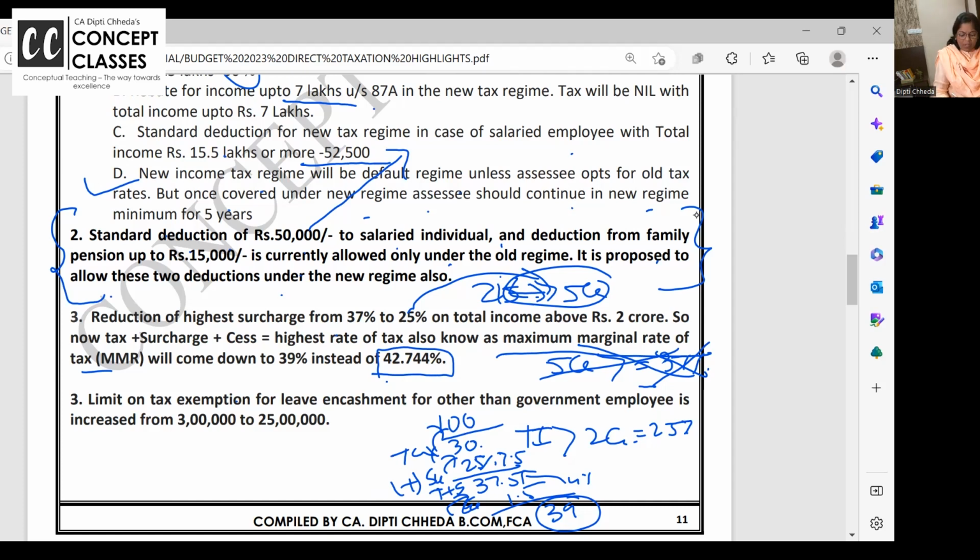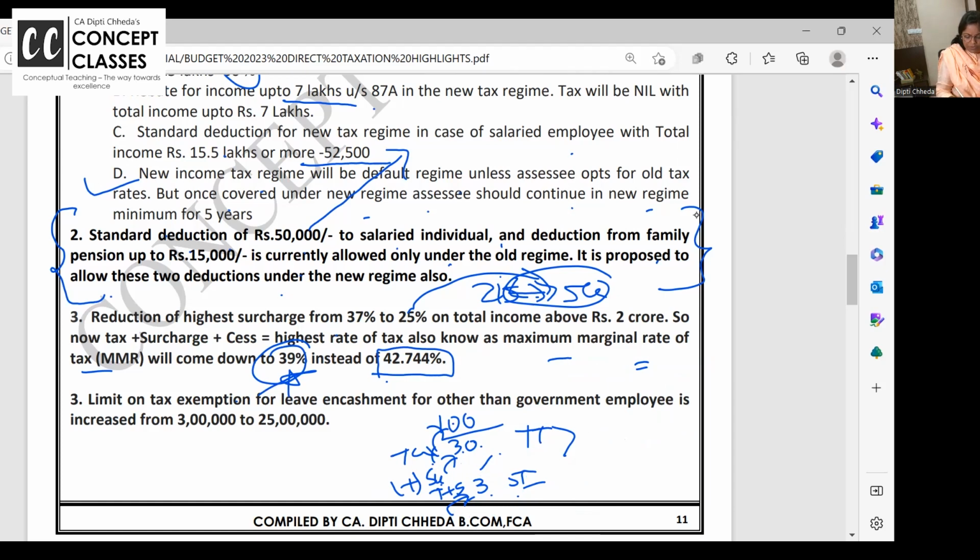Tax is calculated on income. Surcharge is calculated on tax. E-cess is calculated on tax plus surcharge. Clear? So the maximum marginal rate, if they ask in the exam, will be how much now? 39%. Okay? Right. If you want, you can pause the video and note down how 39%.